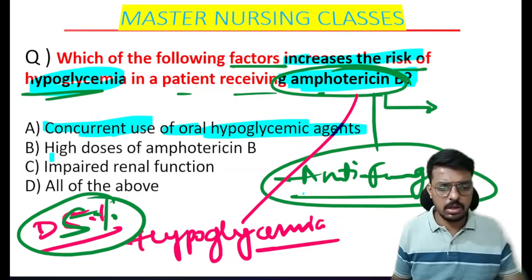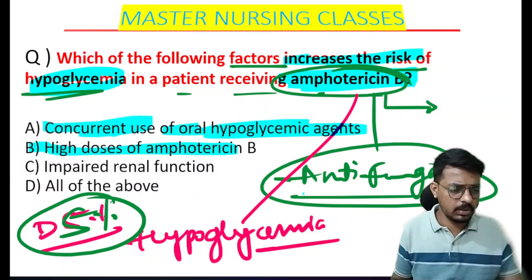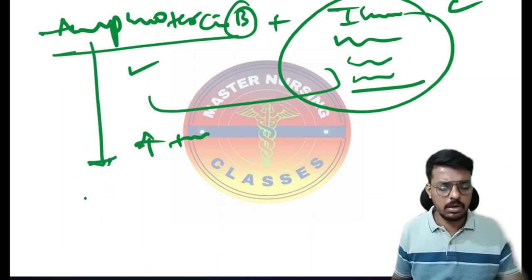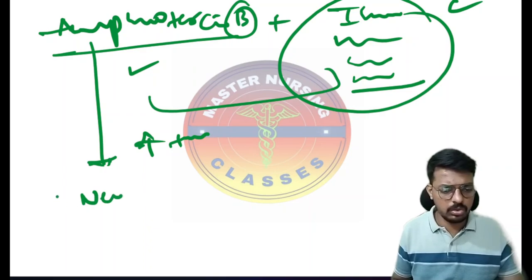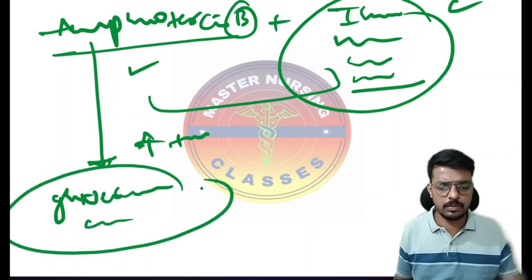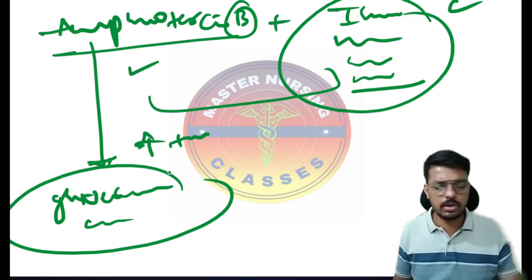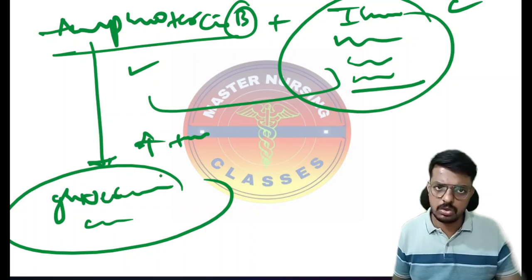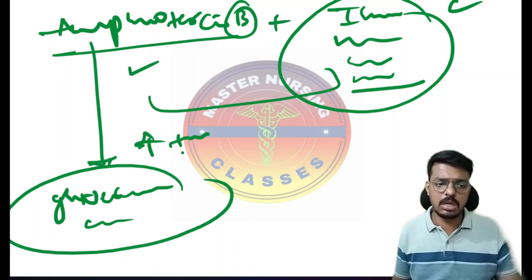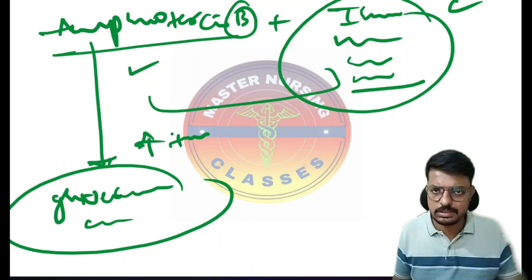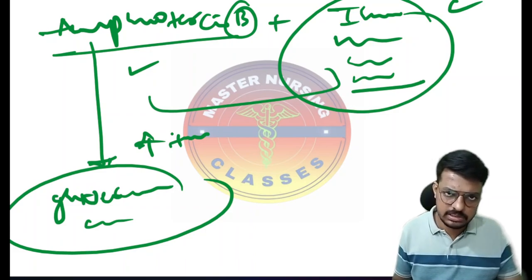Then comes option B, the high dose of amphotericin B. What happens here? How does amphotericin B cause hypoglycemia? It prevents gluconeogenesis and glycogenolysis also. So there is no glycogenolysis, meaning the glycogen will not get converted into glucose, and there is no increase in the blood glucose level. So amphotericin B causes hypoglycemia by preventing gluconeogenesis and by preventing glycogenolysis.